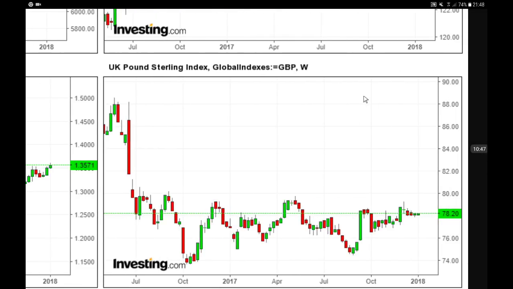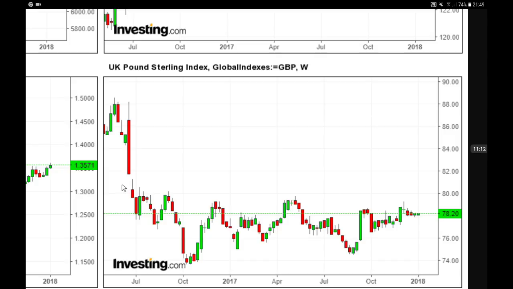And over here that's your UK pound sterling index, and that's also very bullish. The last quarter of 2017 was a bullish quarter, and now we are back at the multiple top region. You see clearly that particular resistance at 79 pounds and 80 pounds.